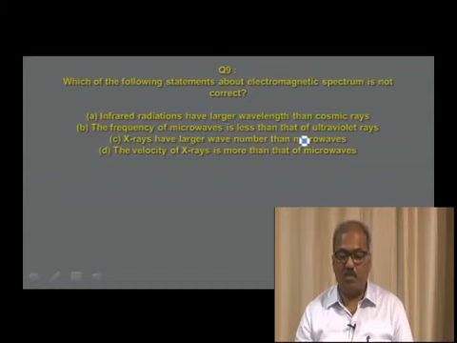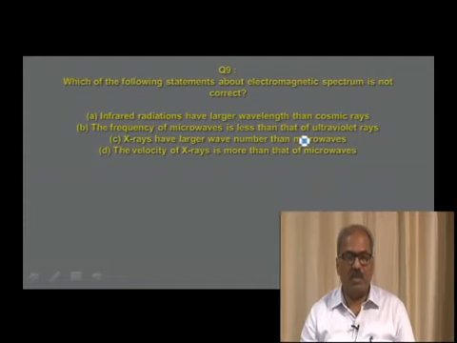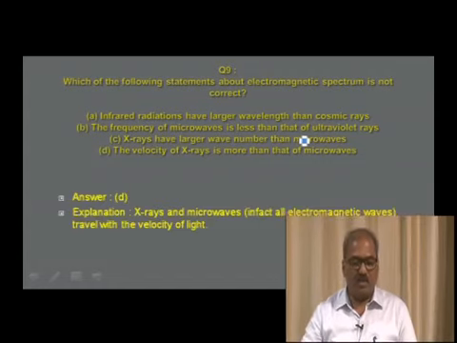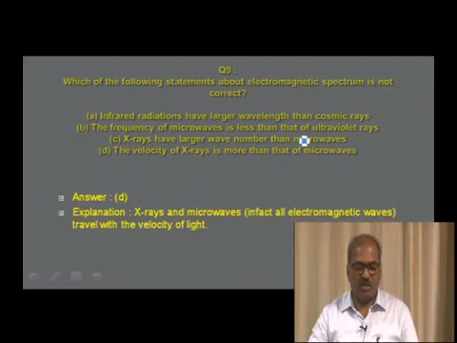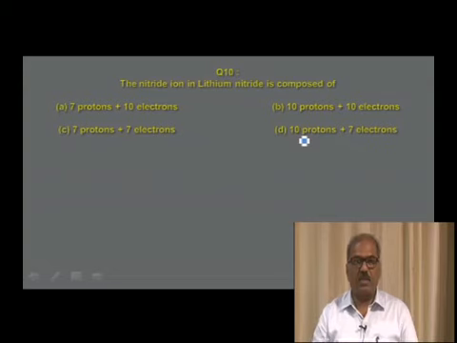Therefore, the answer is in option D. Velocity of X-rays is more than that of microwaves. X-rays, microwaves, gamma rays, they are all electromagnetic radiations. All electromagnetic radiations travel with the same velocity of light, that is 3 into 10 power 8 meter per second. And therefore, I have given the answer as option D, and the explanation is also there. X-rays and microwaves are all electromagnetic waves, traveling with the velocity of light, 3 into 10 power 8 meter per second.